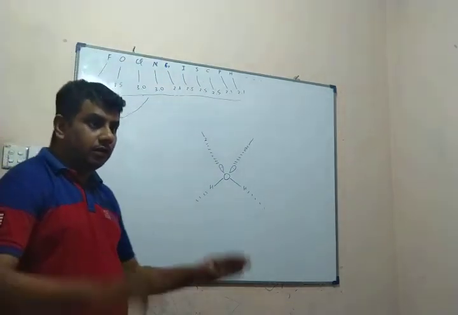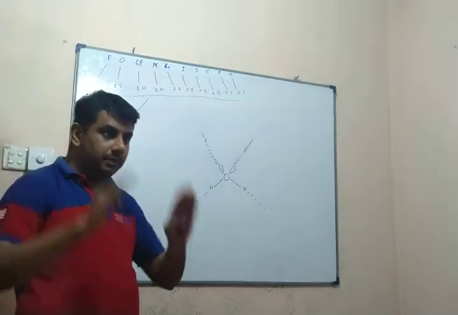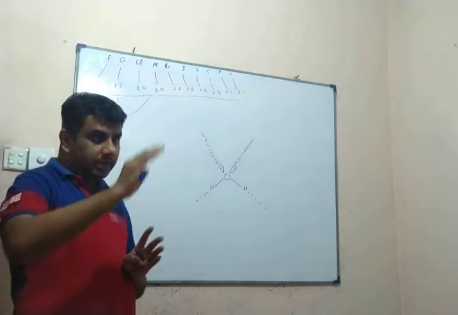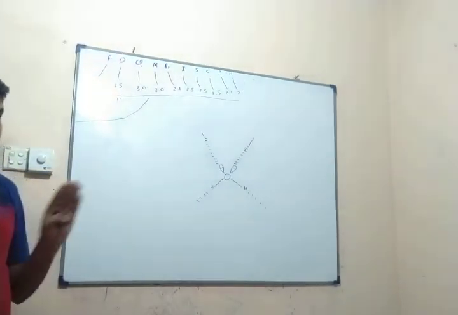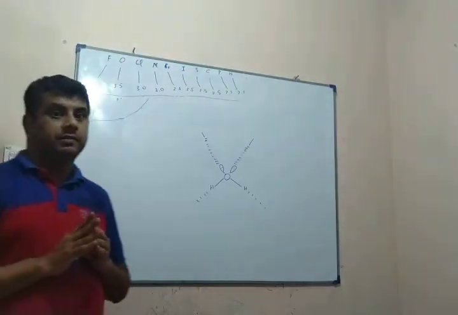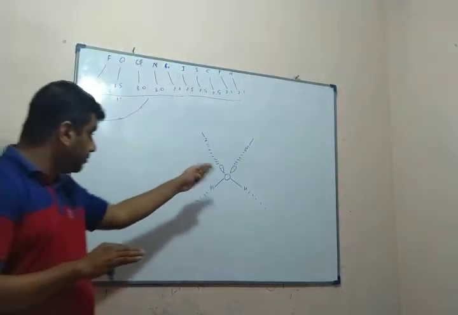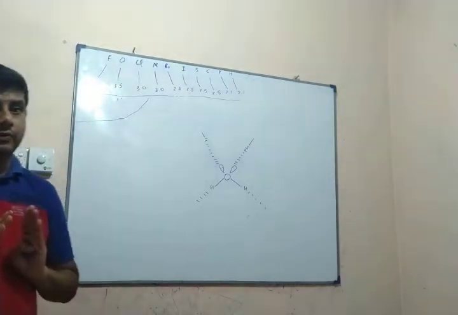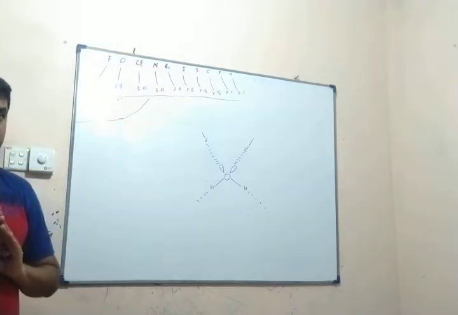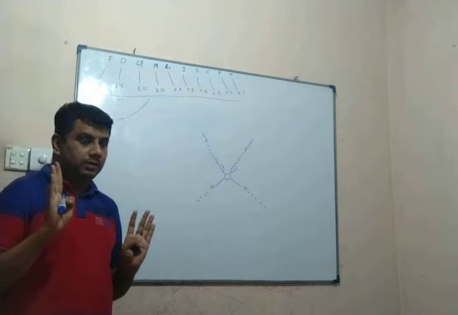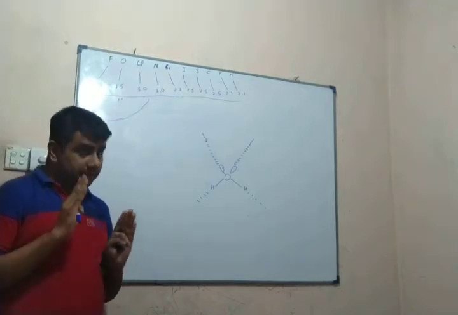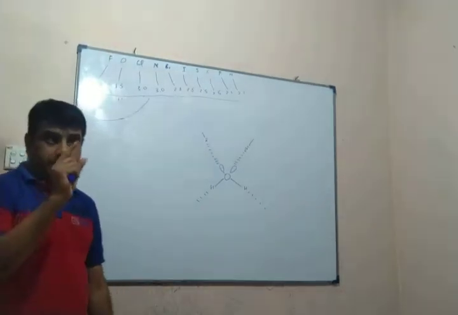But that number four is possible only in solid state. In liquid state or any other state, the number of hydrogen bonds around water is less than 4. It gets the maximum number of hydrogen bonds only in solid state.